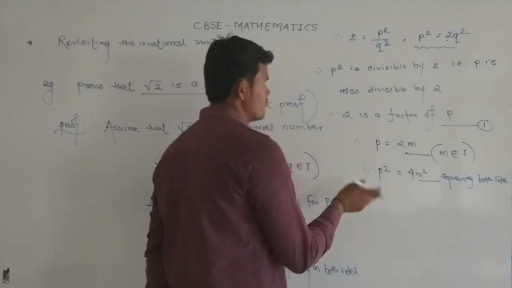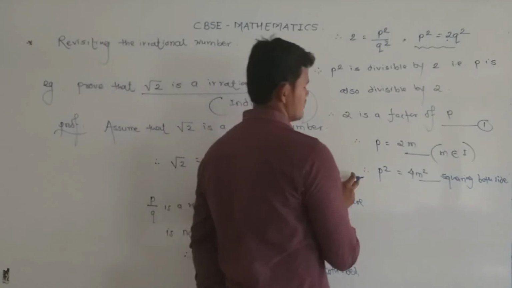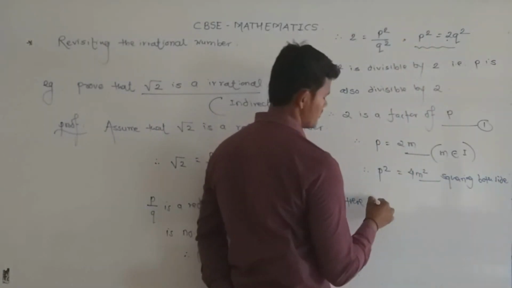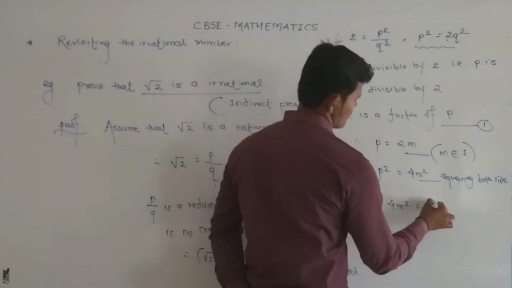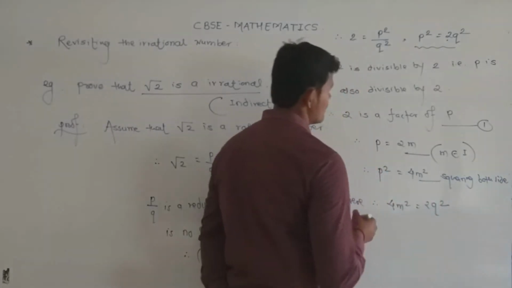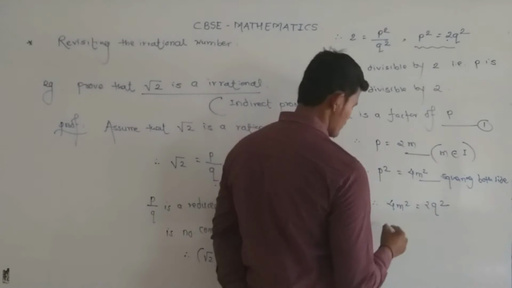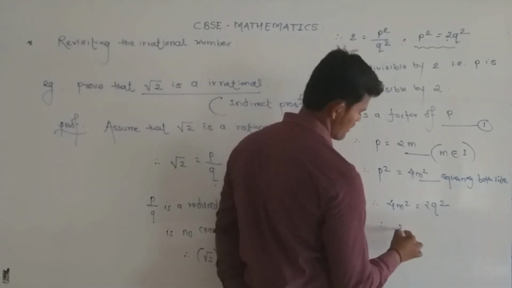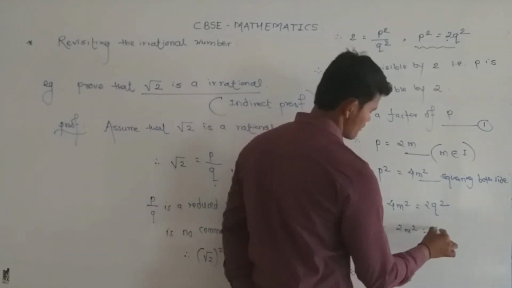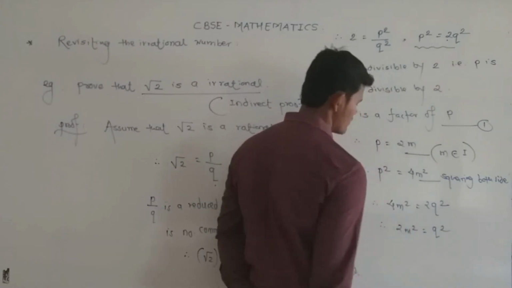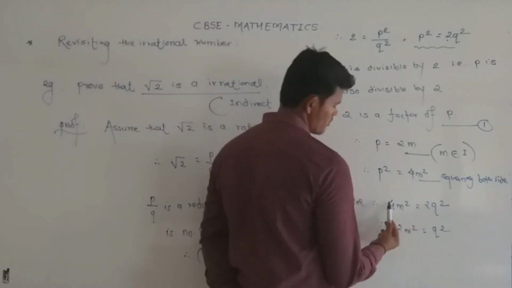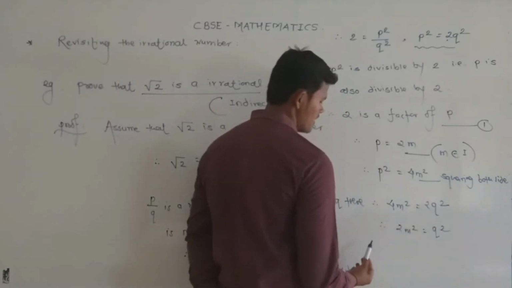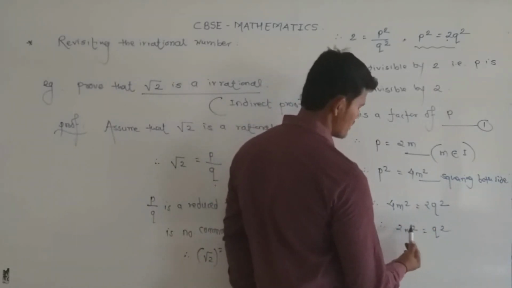Now put the value of p square in the original form, that is we get 4m square is equal to twice q square. So here we get twice m square is equal to q square. After making it in simplest form, divide both sides by 2. So 2 twos are 4, 2 ones will get cancelled. So we get q square is equal to twice m square.